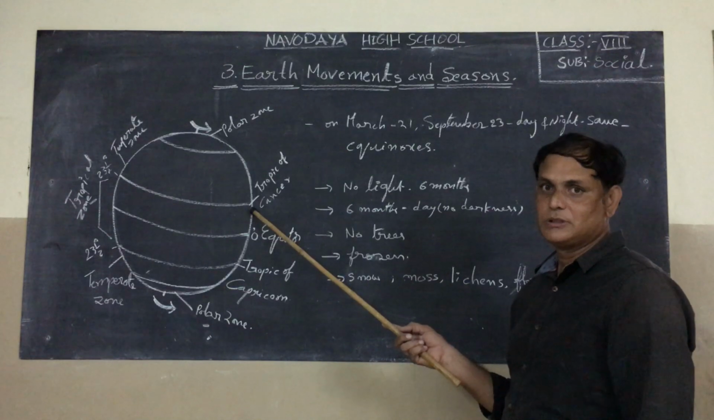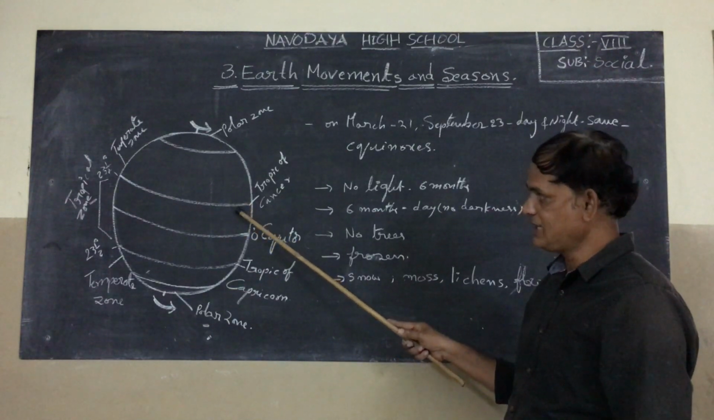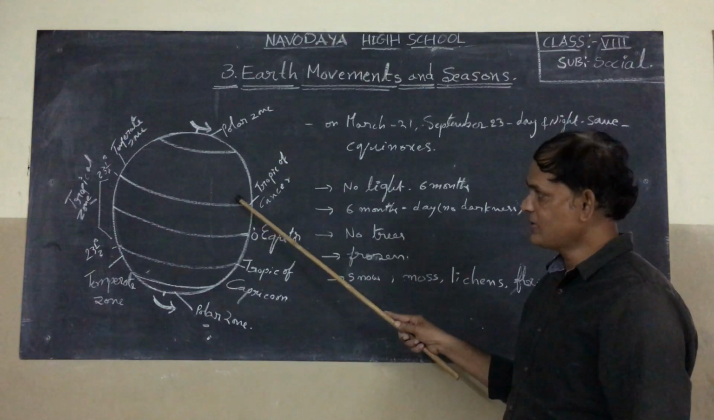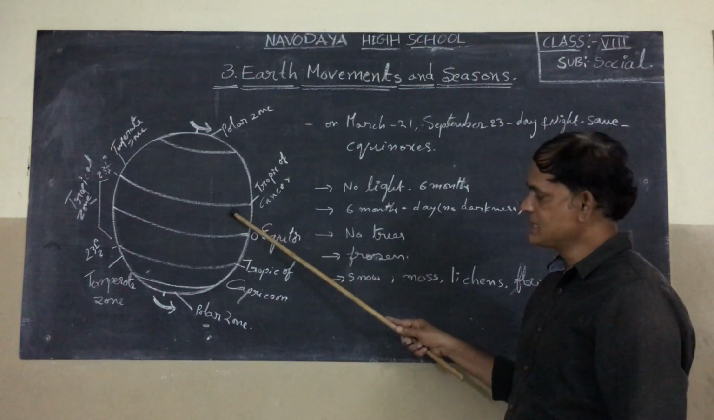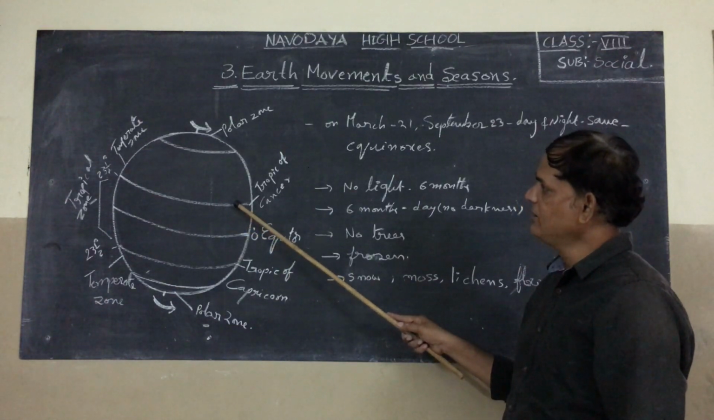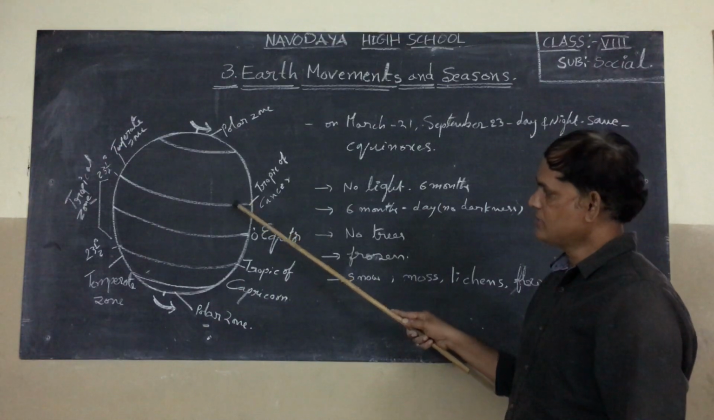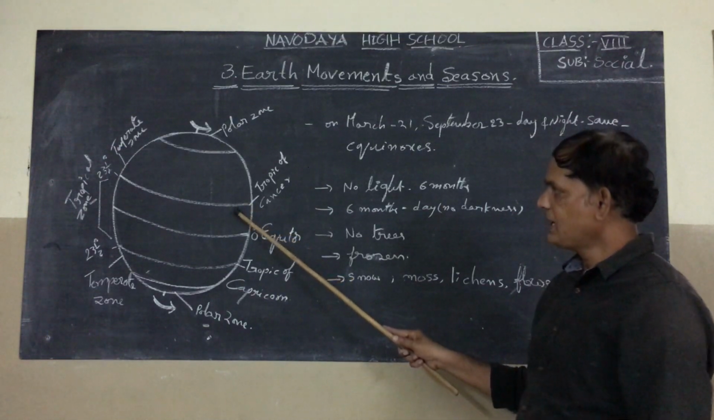Exactly half is here, half is here. That means from here to here, this is North India, and this is South India. North India and South India. So this is the location of our country. But now listen,